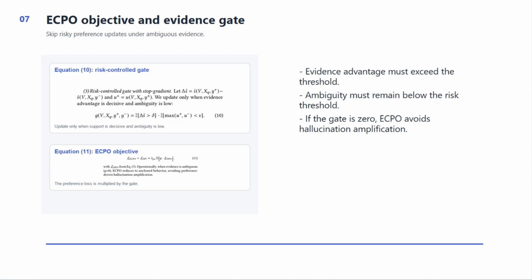The ECPO formulas explain the conservative update. Equation 10 defines a gate based on evidence advantage and ambiguity. If the advantage is too small or uncertainty is too high, the gate becomes 0. Equation 11 then multiplies the preference loss by this gate. As a result, ECPO does not learn from ambiguous preference pairs, which reduces the risk of amplifying hallucinated descriptions.